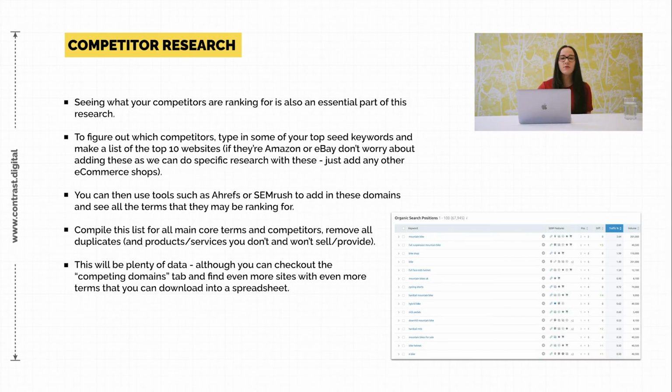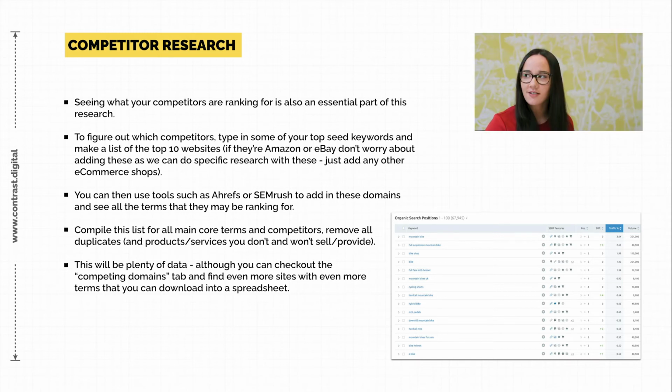So once you've made up your list of seed keywords that you think people are going to be looking for, it's also a good idea to do some competitor research. For this, you can use tools such as Ahrefs or SEMrush, both of which are paid, but you can have free versions as well. So it depends what your particular capabilities are.